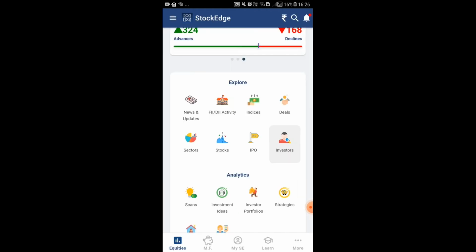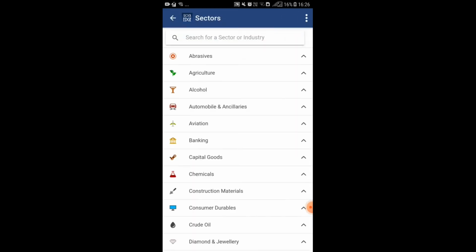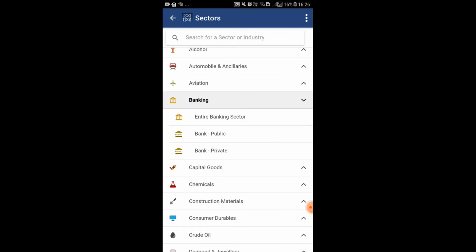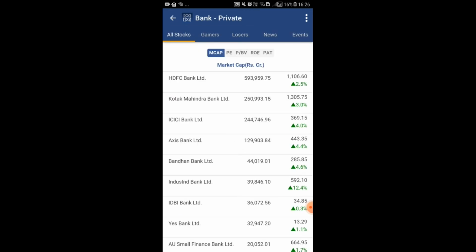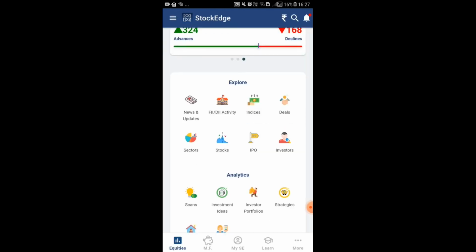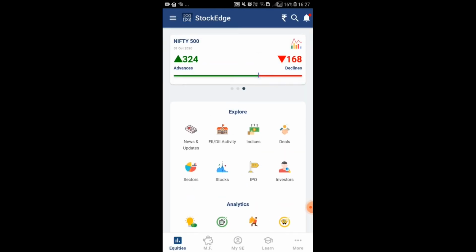So here you can track your IPO information, IPO news also, like latest upcoming IPOs, recent IPOs, listing of the IPOs. One more good thing is here you can see sector wise stock information. Like if I want to track banking sector related stocks, then in banking I will select public bank private. So it will be showing all the private banks data related to stocks. All the information is available in Stock Edge application.